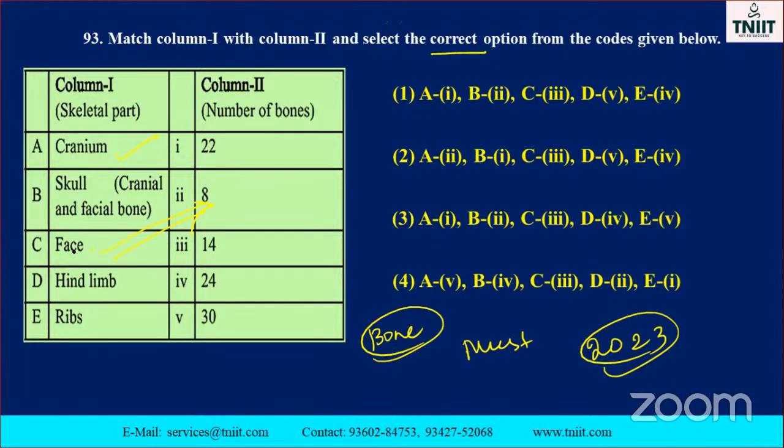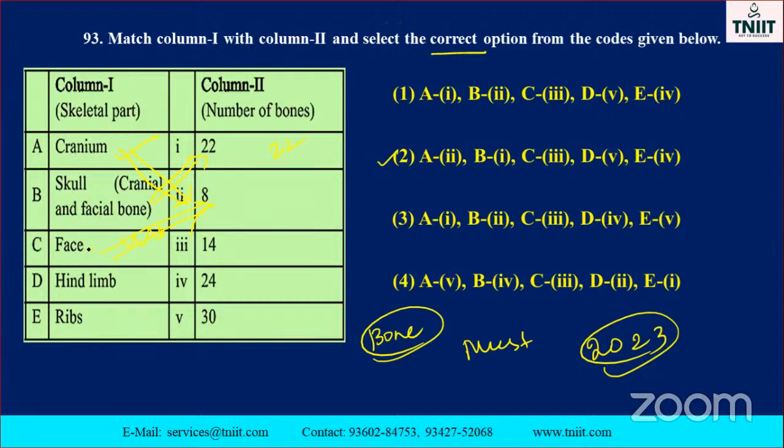See, the face is 8, means C is 2. Where is C is 2? All are 3 only, sorry. Face is 14 now. Sorry, listen. So A is 2. So this is the correct option. A is 2, so cranium is 8. Skull and facial bones are 22. Face contains 22 bones. Yes, that's why the confusion here. The facial bone, face, okay, my dear.